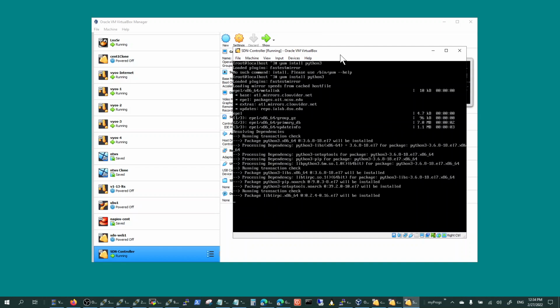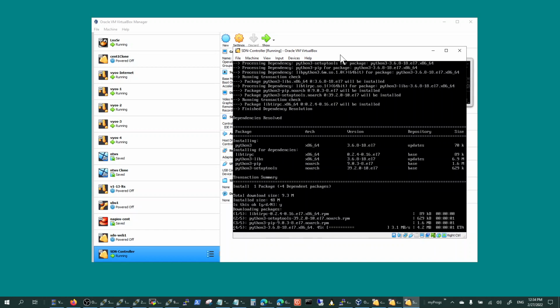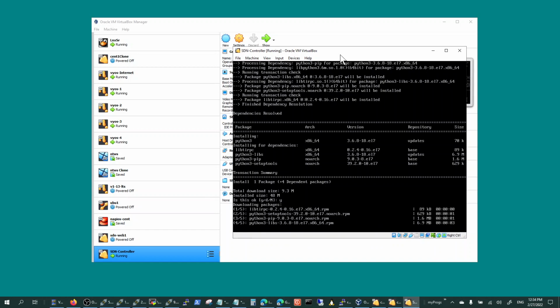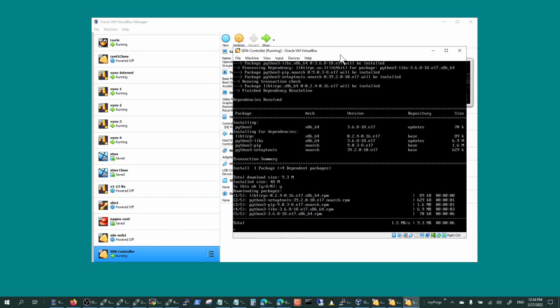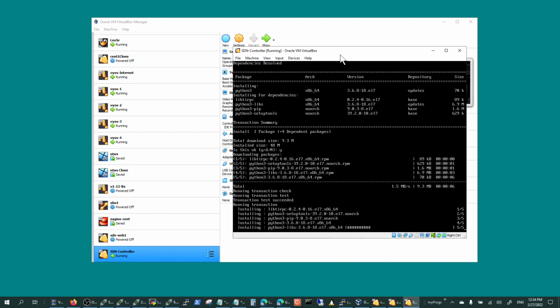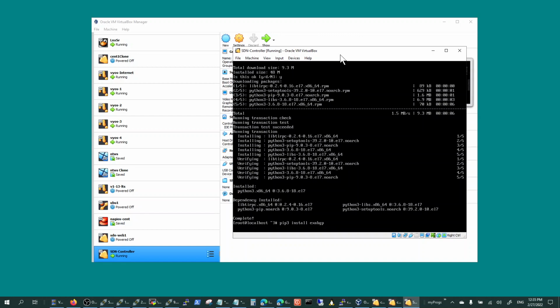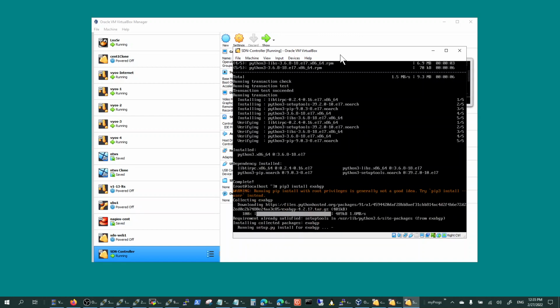And once you have completed the Python 3 installation, you can install the controller with the pip command. Let's do pip3 install xbgp, which is your SDN controller in this case.